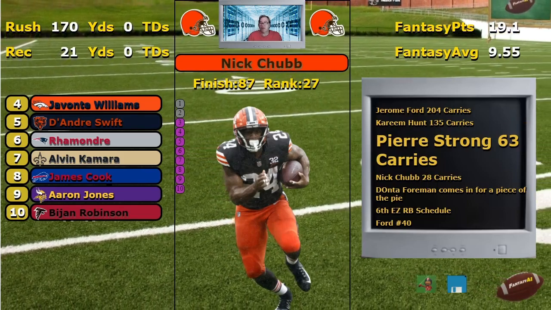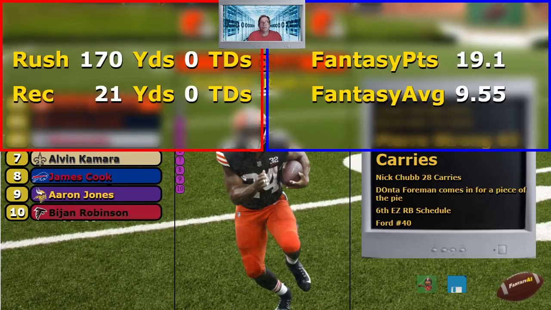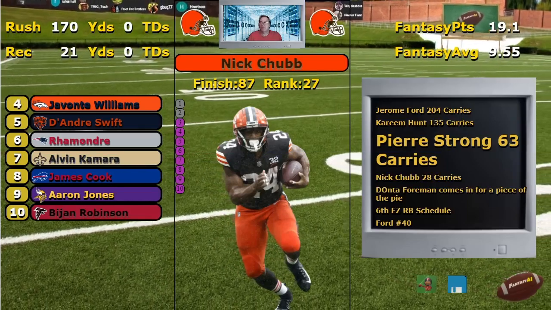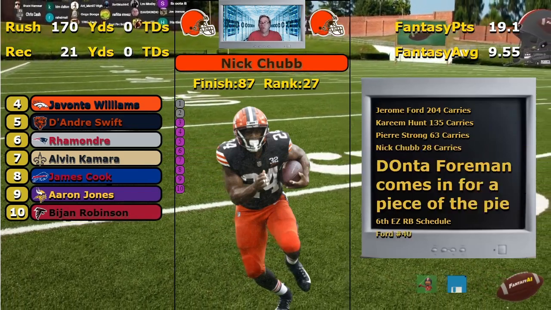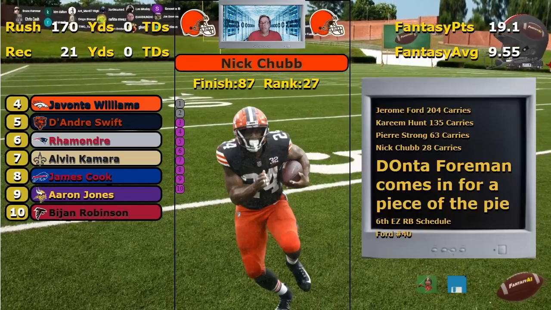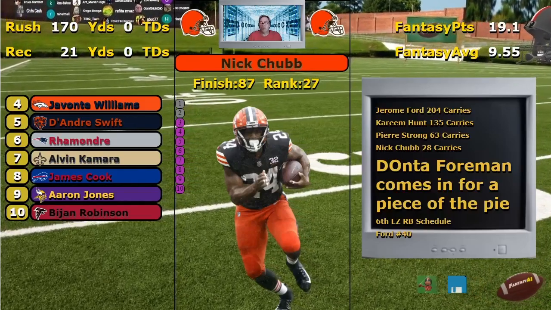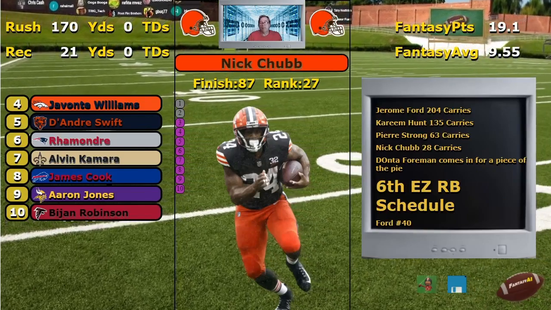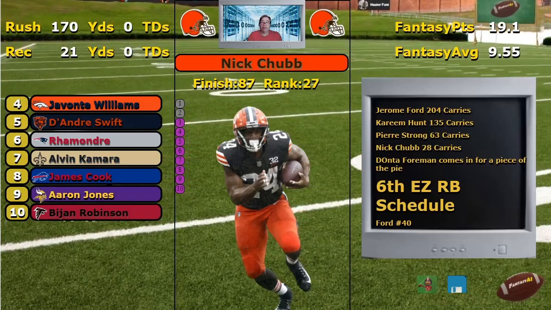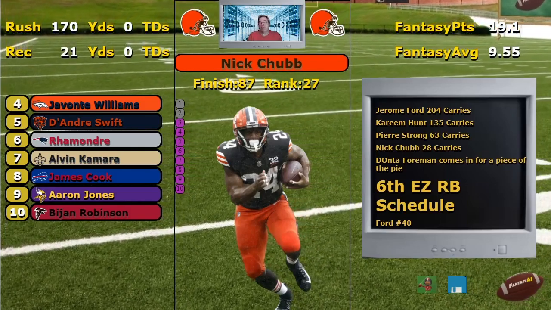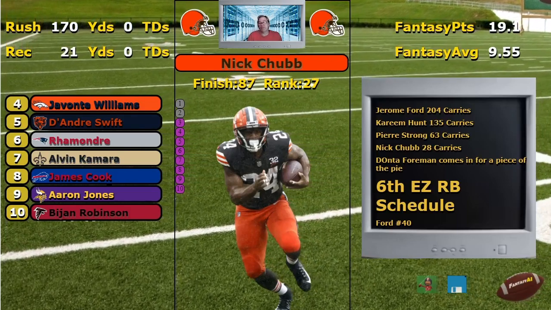We had Nick Chubb coming on with... Oh, that's Chubb's. It's Chubb's. 28 carries before he got hurt. All right. Foreman, you can see here, coming in new from Chicago, wants a piece of his pie. Cleveland shares it up. But we got the sixth easiest running schedule. Now, that does excite me. But with Chubb coming back hurt, we don't know exactly what's going on there.